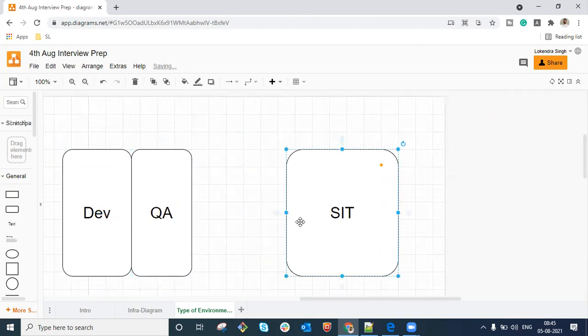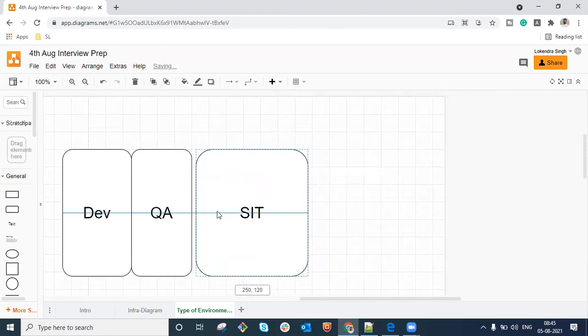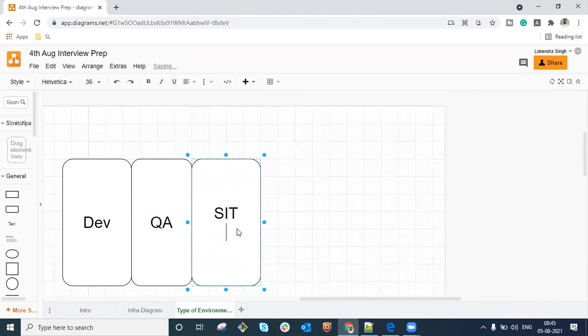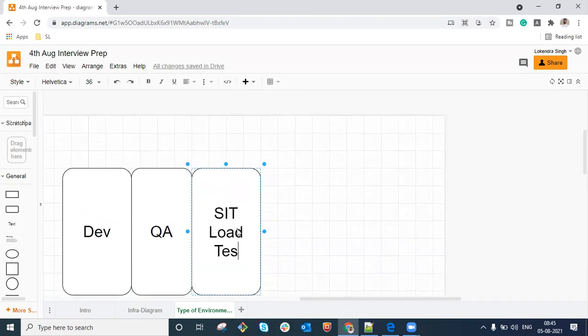Right, guys? The next environment here is SIT. So guys, what does SIT mean? It means system integration test. Whenever you are going to deploy any component into the production environment, that component will be deployed first here. And there is a term known here as load testing.